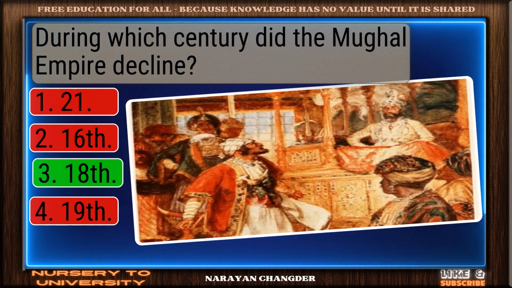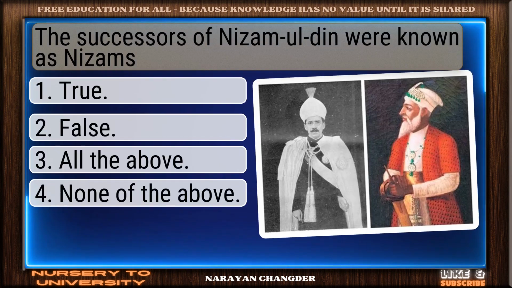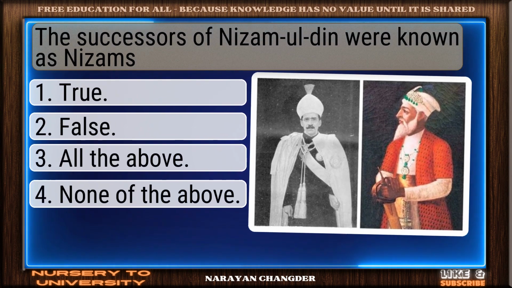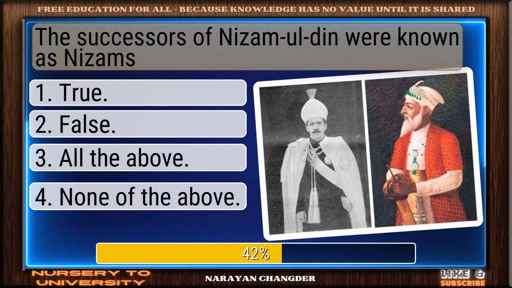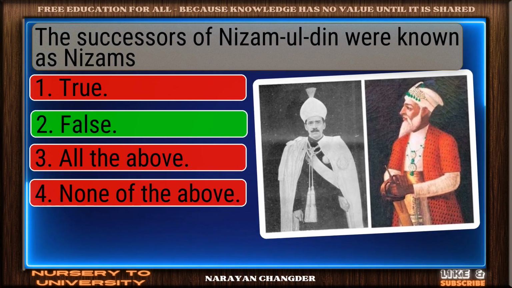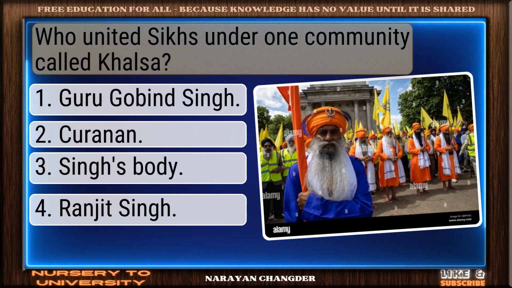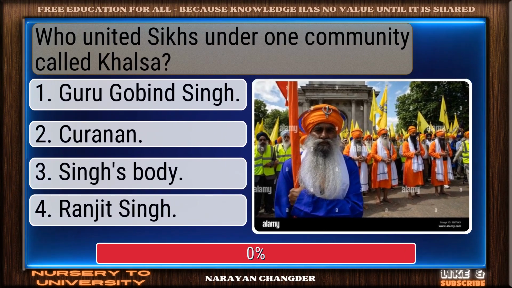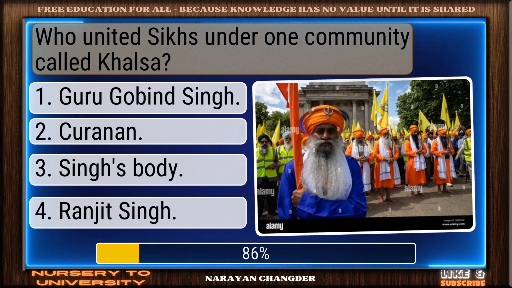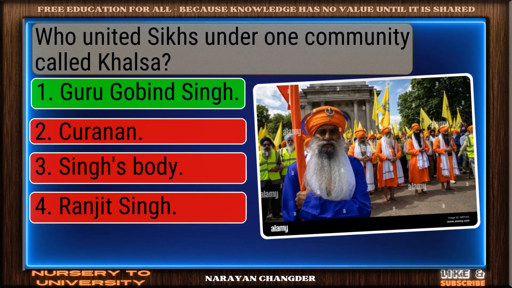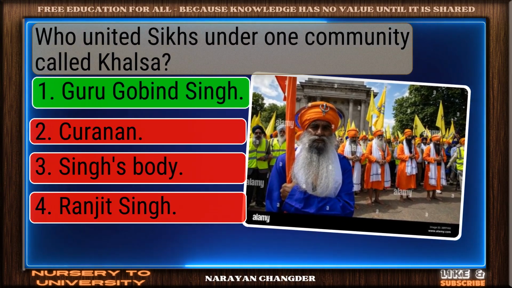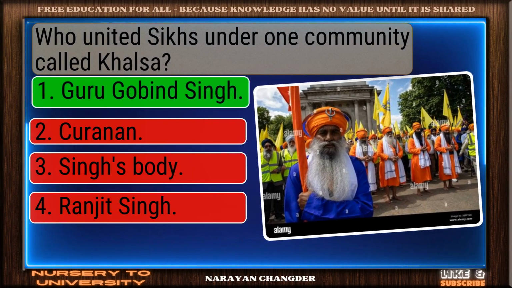Right again. 18th is a valid answer. The successors of Nizam al-Mulk were known as Nizams. False is the correct choice. Who united Sikhs under one community called Khalsa? Nice selection. Guru Gobind Singh is the correct and valid answer.